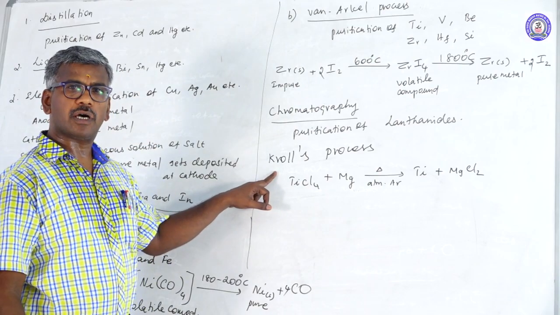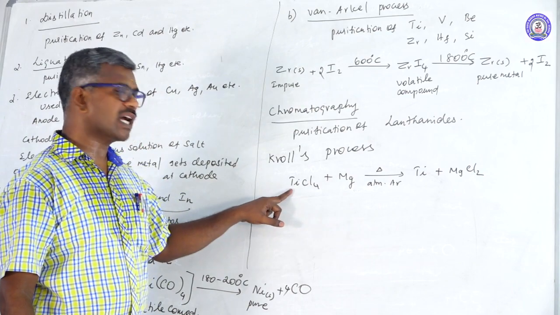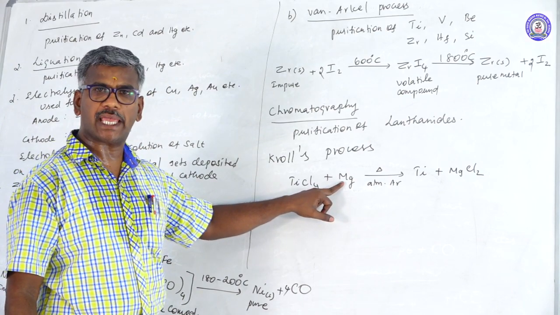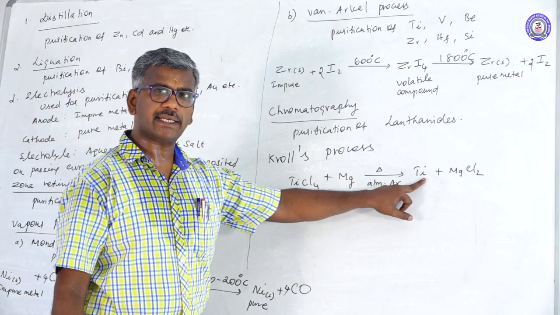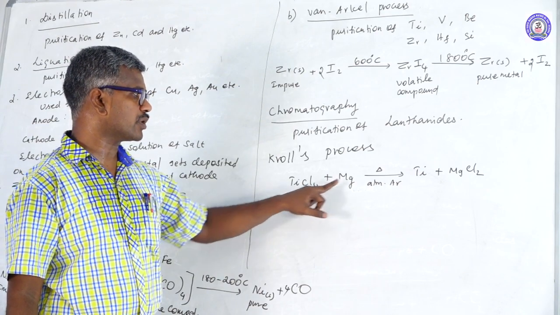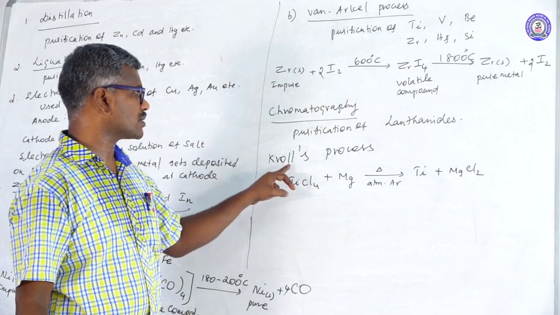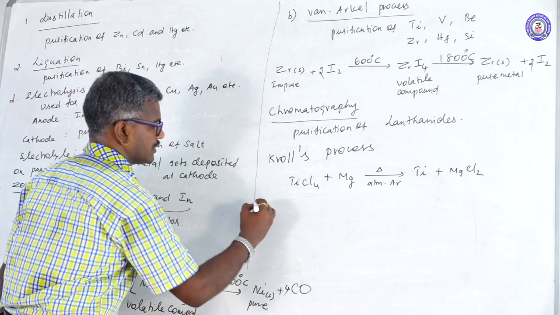This method is used for purification of titanium. Here, titanium tetrachloride is reduced using more reactive metals like magnesium, calcium, or sodium, and converted into titanium. Titanium valency is 4, so TiCl4. Magnesium valency is 2, so MgCl2. This process is known as the Kroll process. Another process, the parting process.